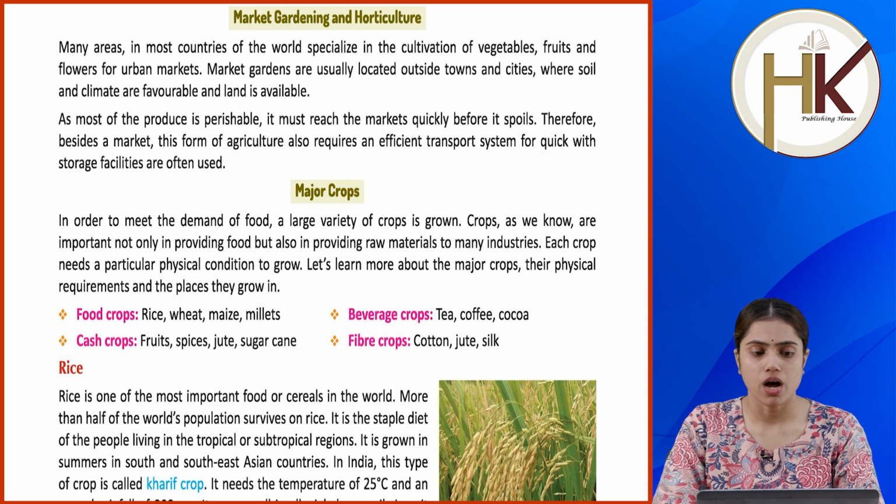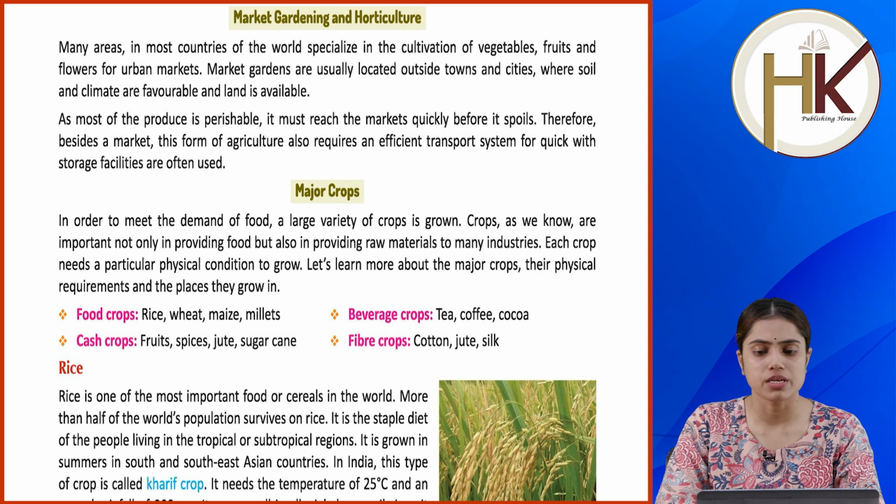Major crops. In order to meet the demand of food, a large variety of crops is grown. Crops, as we know, are important not only in providing food but also in providing raw materials to many industries. Each crop needs a particular physical condition to grow. Let's learn more about the major crops, their physical requirements and the places they grow in. Food crops: rice, wheat, maize, millets. Beverage crops: tea, coffee, cocoa. Cash crops: fruits, spices, jute, sugarcane. Fiber crops: cotton, jute, silk.